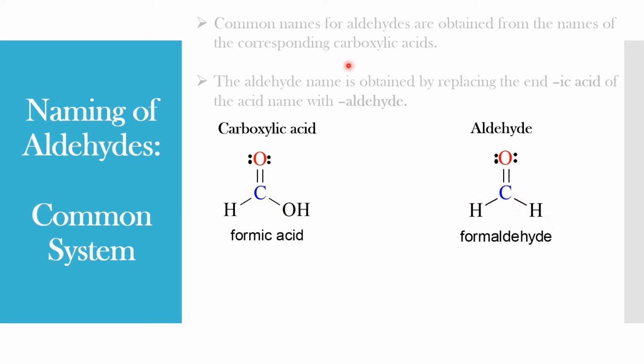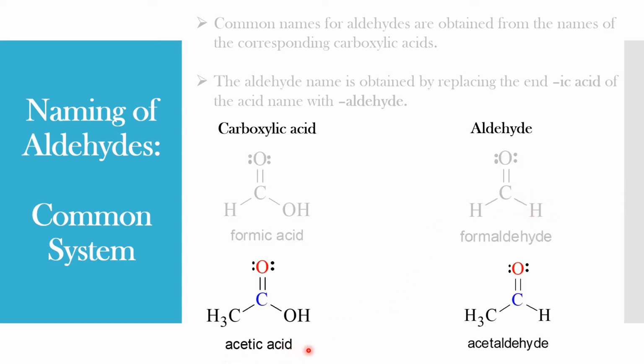As we see in this point, the aldehyde name is obtained by replacing the ending ic acid with aldehyde. Hence, formic acid becomes formaldehyde if OH is replaced by H. And in acetic acid, if OH is replaced by H here, it becomes acetaldehyde.